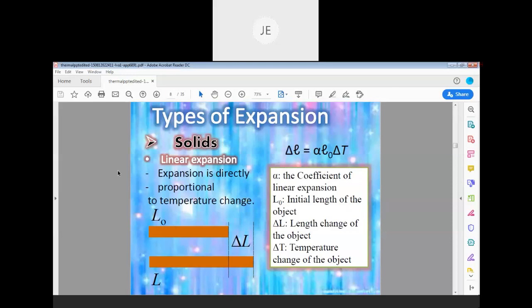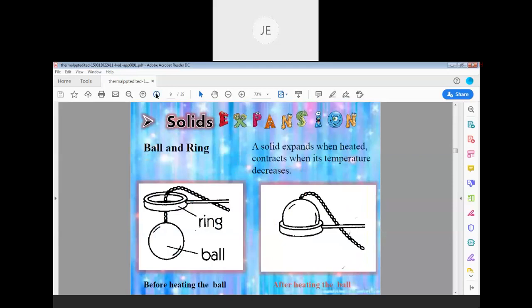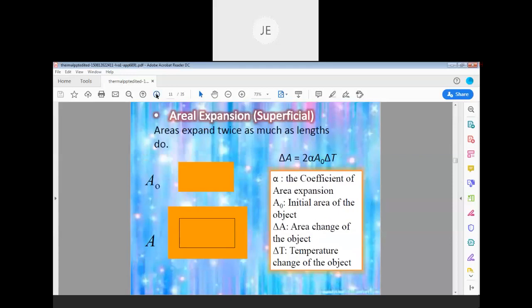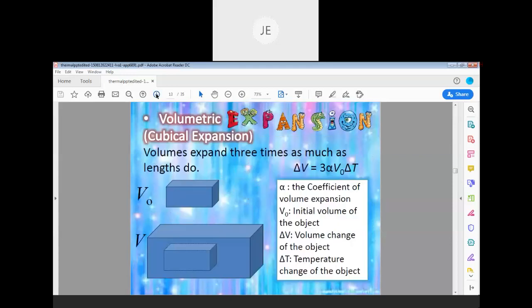So here we again discuss three types. There is something called linear expansion, there is something called areal expansion, there is something called cubical or volumetric expansion.